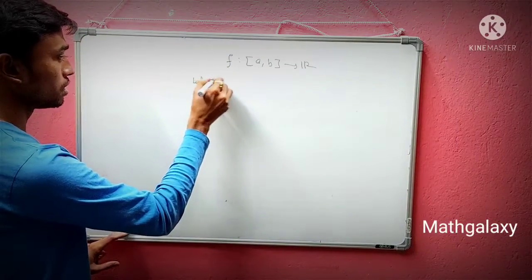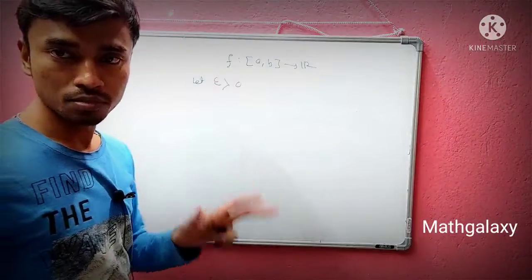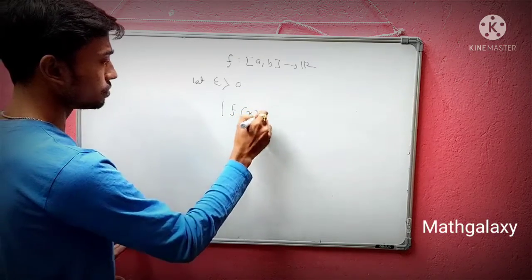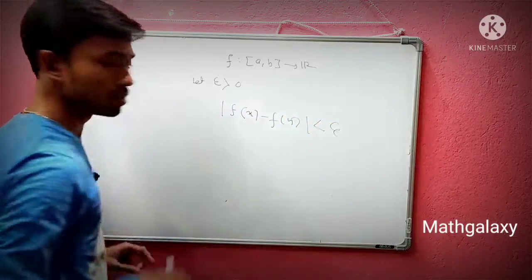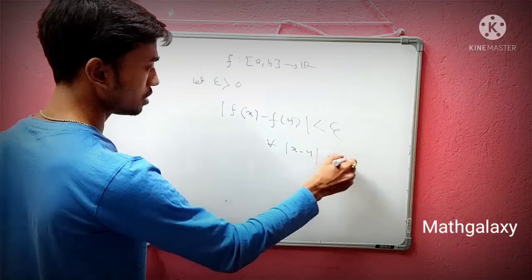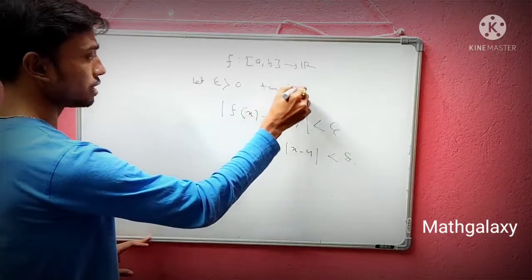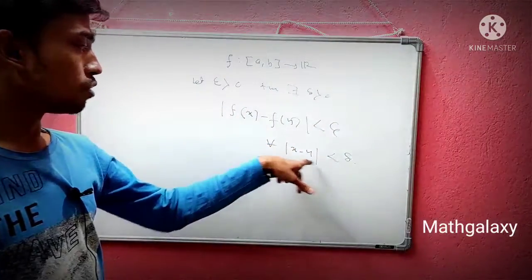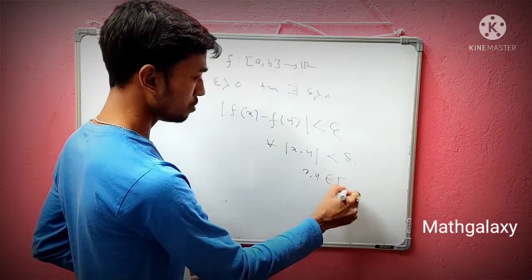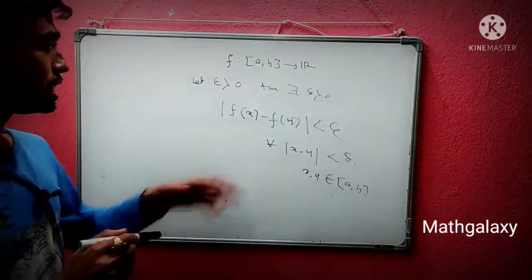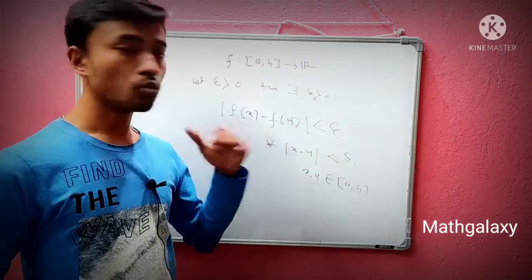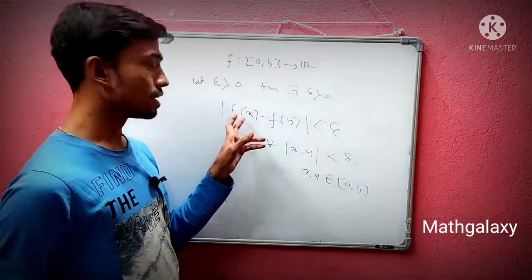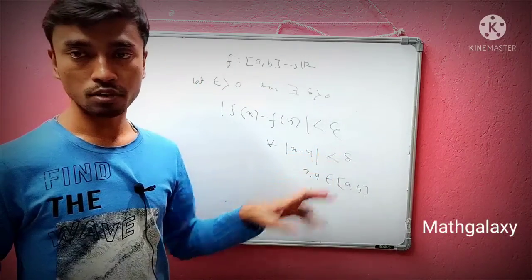Uniform continuity means: let epsilon greater than 0 be chosen. Then there exists a delta greater than 0 such that the modulus of f(x) minus f(y) is less than epsilon for all x minus y less than delta, where x and y belong to the closed interval [a, b]. That means if you take any two points from this closed interval, whenever the difference of those points is less than delta, then the difference of their functional values should be less than epsilon. That is the important thing here.